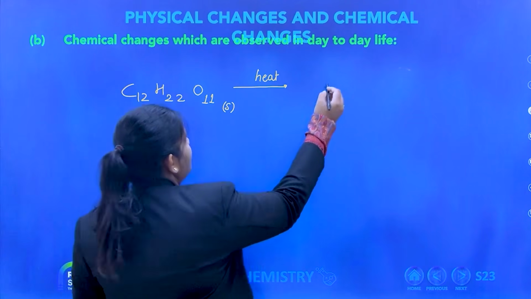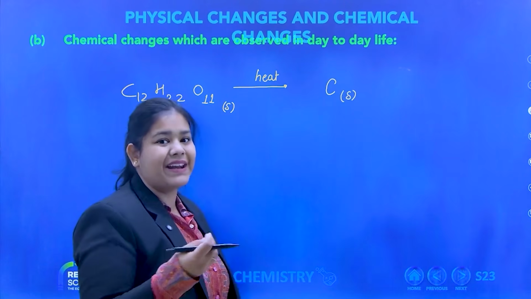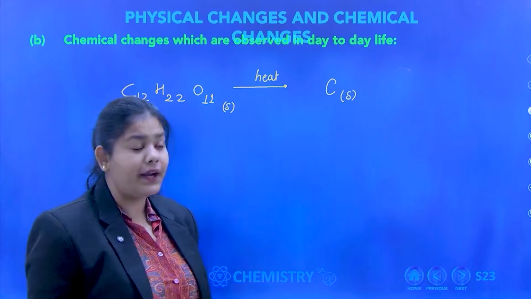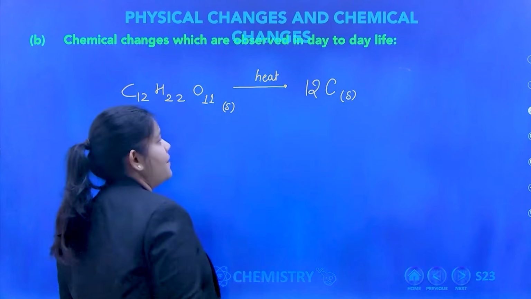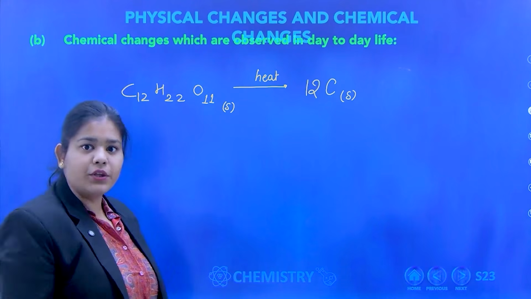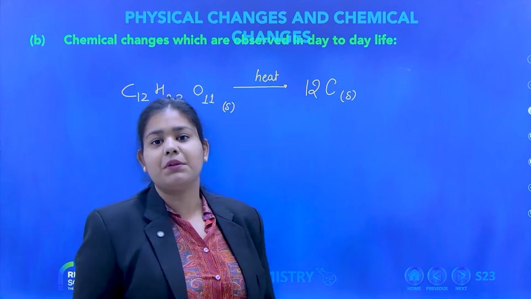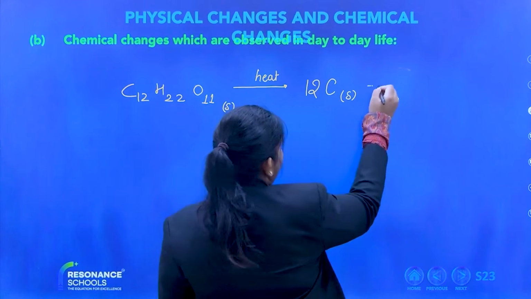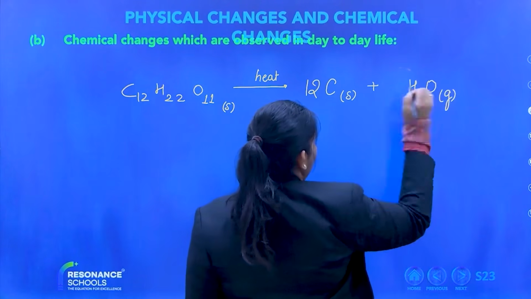When I heat it, I convert it into carbon, and that carbon is also solid form. Black residue powder is solid only, right? But how many carbon atoms am I having? 12 carbon. So one sugar molecule is giving me 12 carbon atoms plus steam. What is steam? H2O in gaseous form.